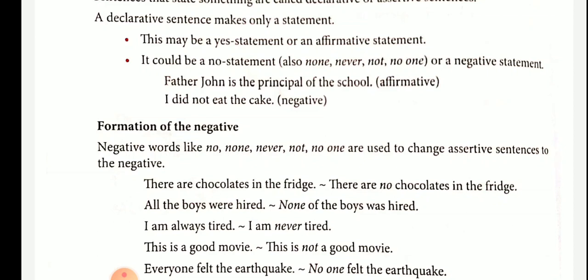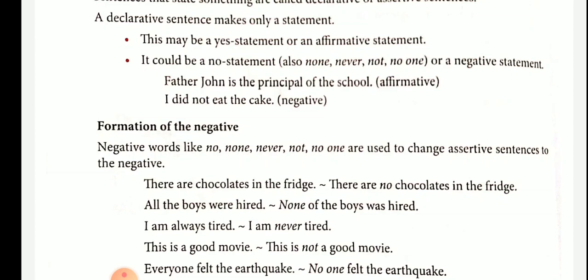I am always tired. I am never tired. This is a good movie. This is not a good movie. Everyone felt the earthquake. No one felt the earthquake. So, these are some examples of affirmative or positive sentences and negative sentences. Now some rules to change the assertive to the negative.